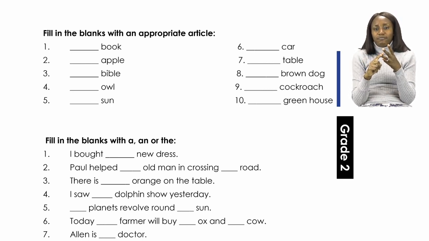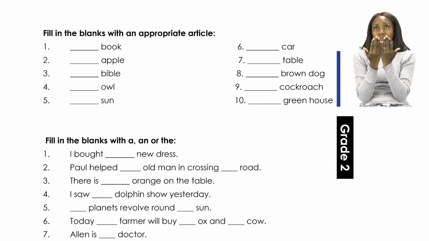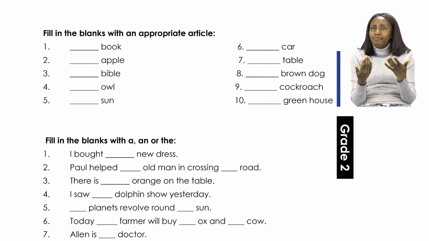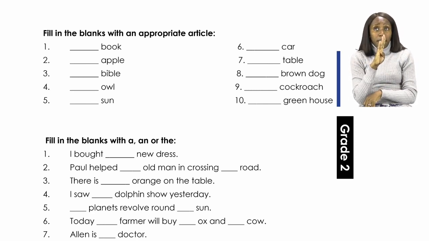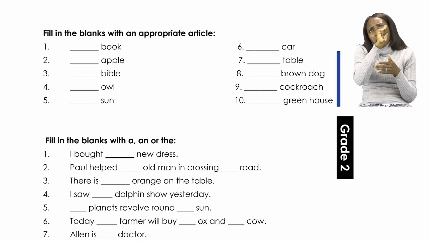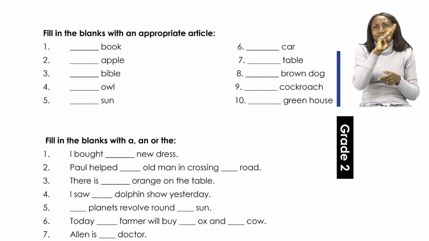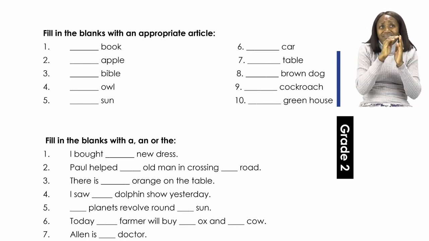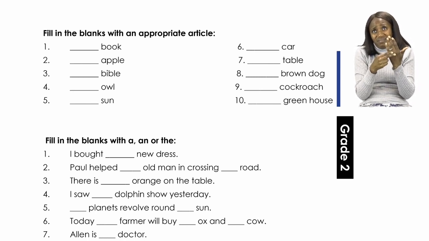And then we look at number 3. Bible is the word. Right. So we look at what is Bible. Bible is a book. It is something, right? So which article are we going to use in front of the word Bible? Are we going to say a Bible, an Bible, or the Bible?